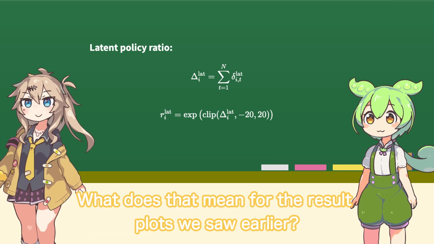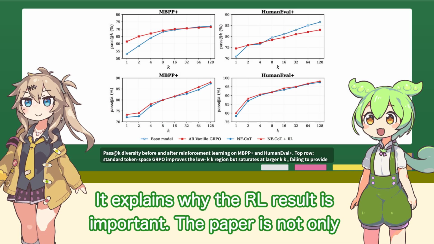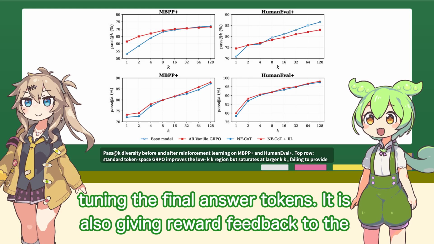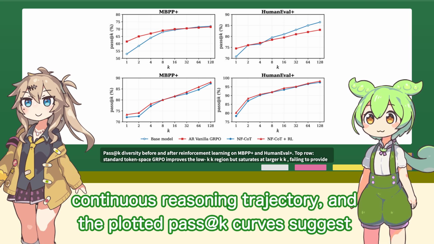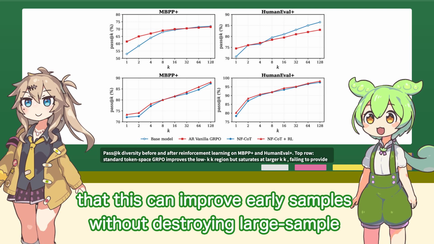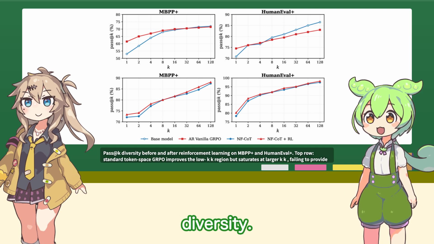What does that mean for the result plots we saw earlier? It explains why the ARL result is important. The paper is not only tuning the final answer tokens, it is also giving reward feedback to the continuous reasoning trajectory. And the plotted pass@k curves suggest that this can improve early samples without destroying large-sample diversity.